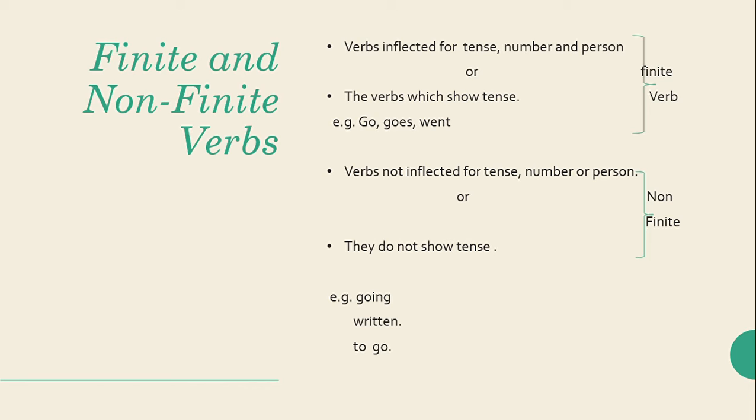But there are some verbs that are not inflected for tense and they do not show tense. For example, going, written, to go. Unless and until I add a helping verb with them, I cannot recognize whether they are showing some sort of tense or not. If I say going, and it's not used in a sentence with a helping verb, we cannot decide which tense it is showing. If I say he is going to school, now this is expressing the present progressive tense. So such verbs are non-finite.